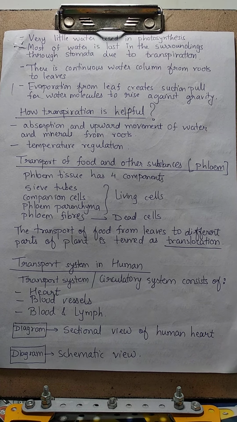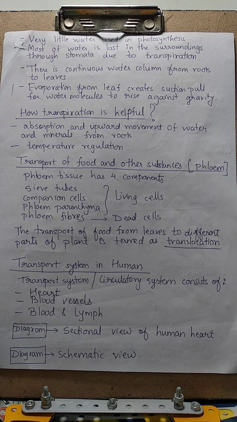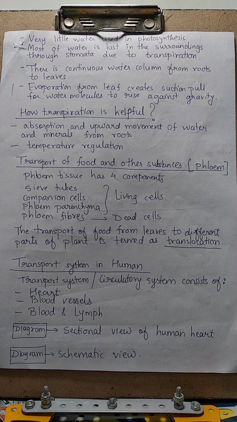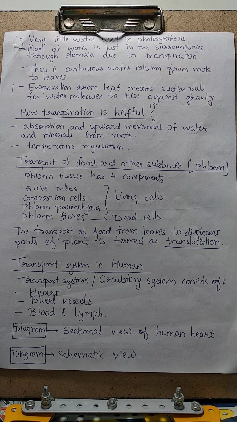So the two uses of transpiration are, first, it provides a suction pull which pulls the water from roots upwards to great heights in tall trees, right? The suction pull produced in xylem vessels by transpiration in plants is just similar to the one which we produce while drinking a milkshake from a glass with a straw. It is just like that. And another function of transpiration is giving a cooling effect to the plant because of the evaporation process.